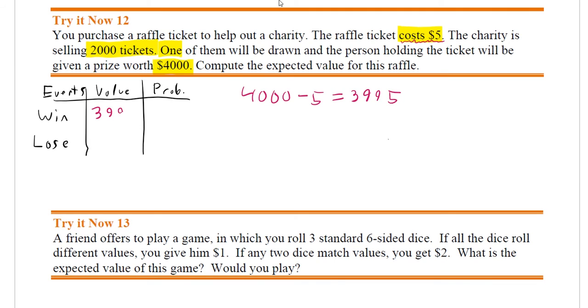That is the actual value of winning. That's how much money you would gain total. Likewise, if you lose, you don't just walk away. You gained $0, but you paid $5. So that means that you lost $5 in this transaction. So there's negative $5 value there.